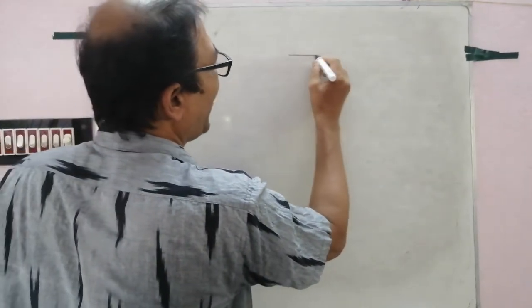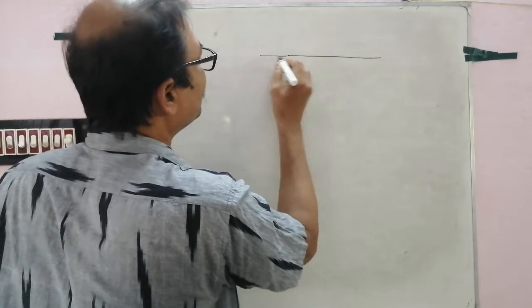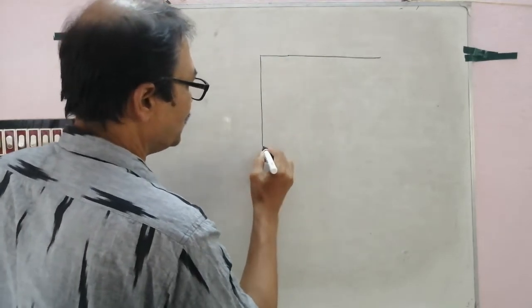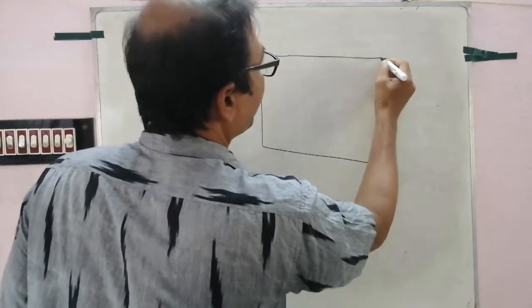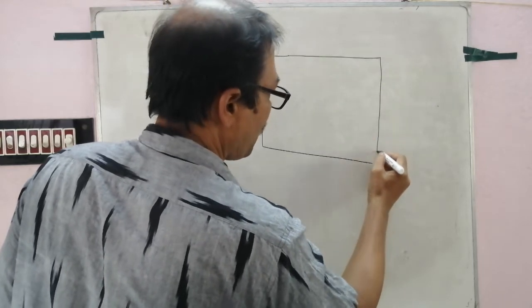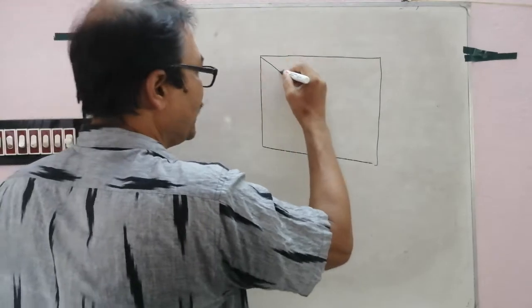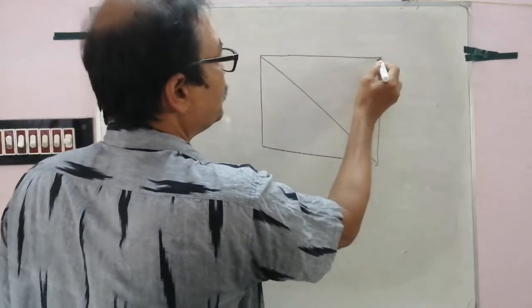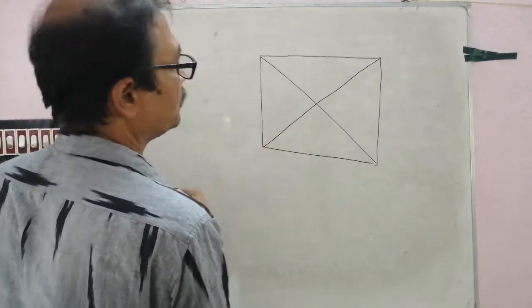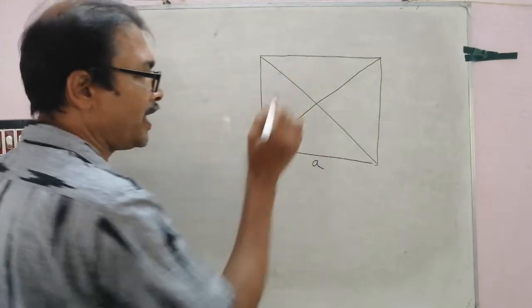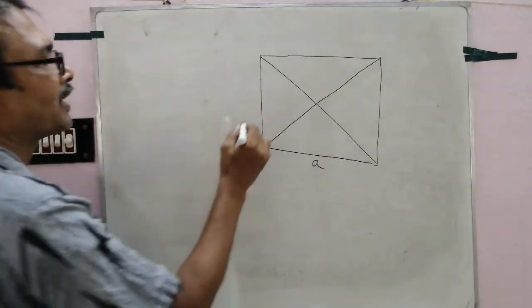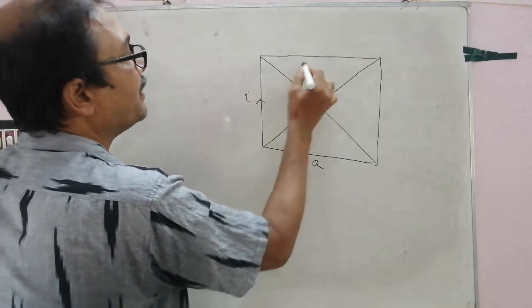Suppose this is a square, with its two diagonals. The side of the square is A. The current I is flowing in this way.